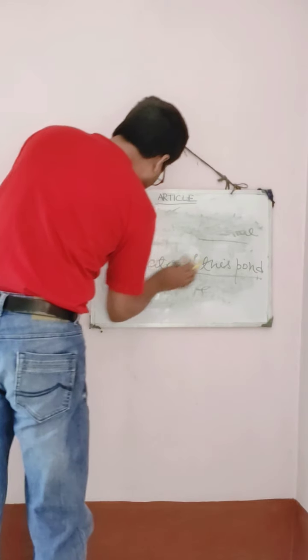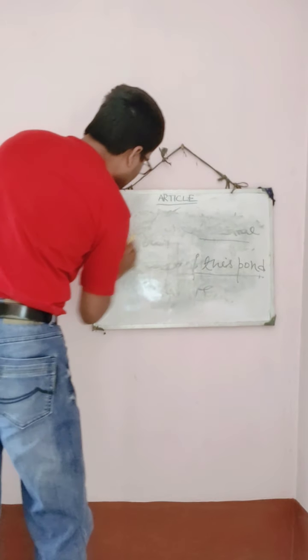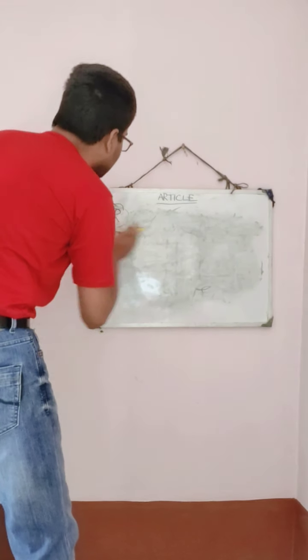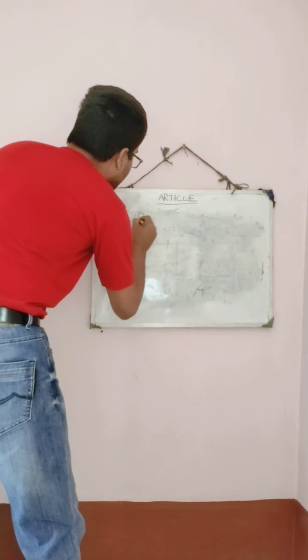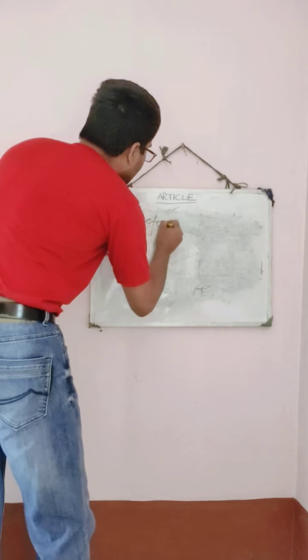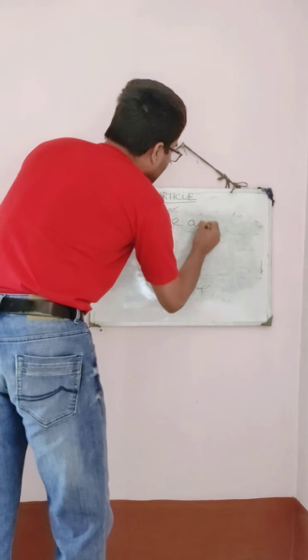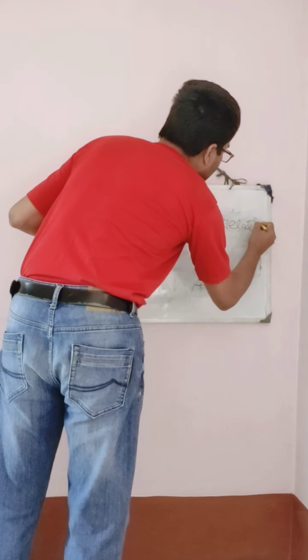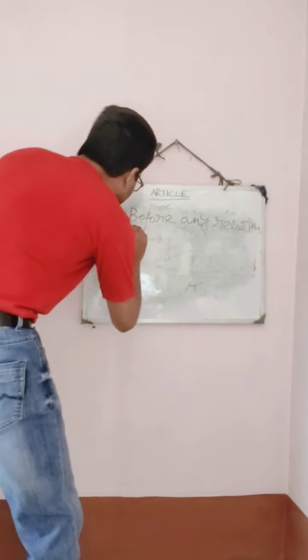Now we have almost come to the last rule. What is the last rule? Before any relations, the is not used.